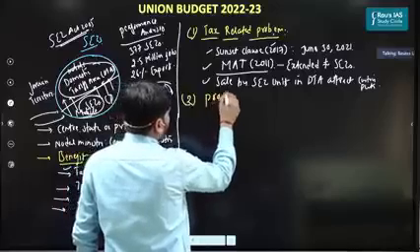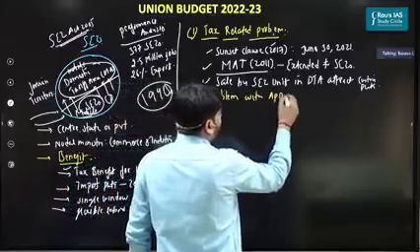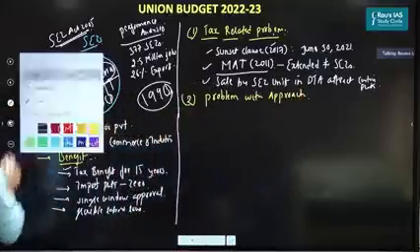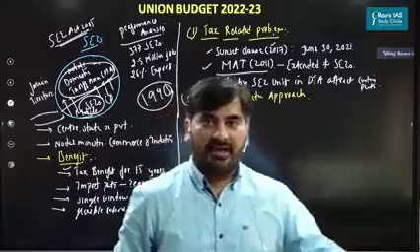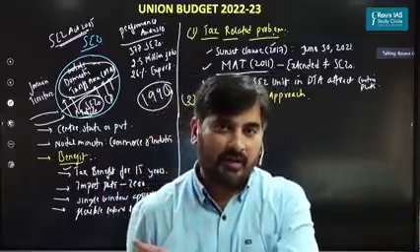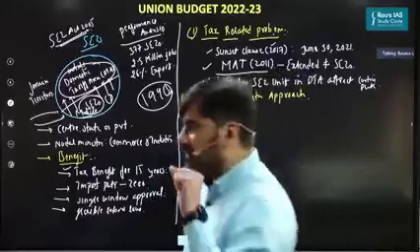The second problem is with respect to our approach towards the SEZs. What is the problem with the approach? Now remember I told you the SEZs in case of China have been very successful in comparison to SEZs in India. Question is, why Chinese SEZs have been successful? Let's understand that.